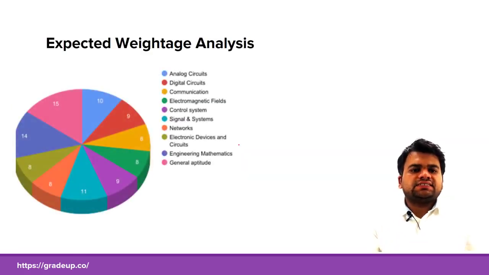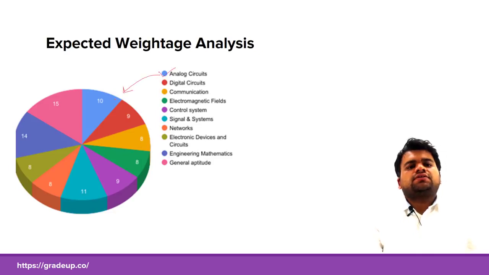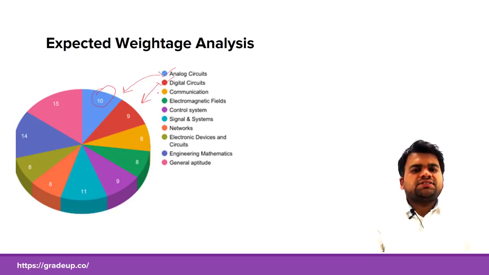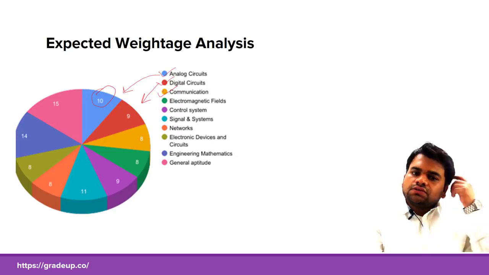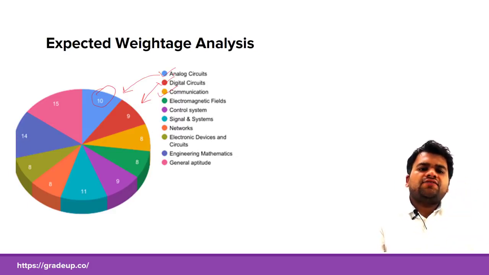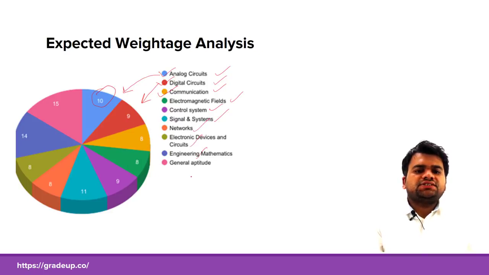According to this weightage analysis, you can see that the weightage for analog circuits for 2018 may vary from 10 to 12 marks. Again, digital circuits will remain constant, that is 9 marks, as you have seen from the last 4 years of analysis. Then the next important subject would be communication. So you can see here that I have taken all subjects: analog circuits, digital circuits, communication, electromagnetic fields, control systems, signals and systems, networks, EDC, engineering mathematics, and general aptitude.